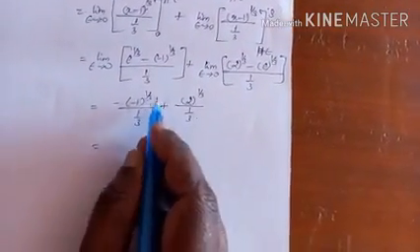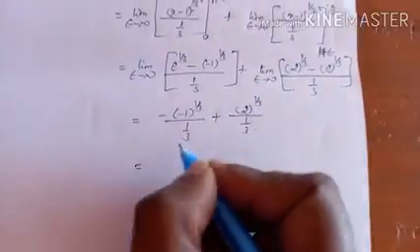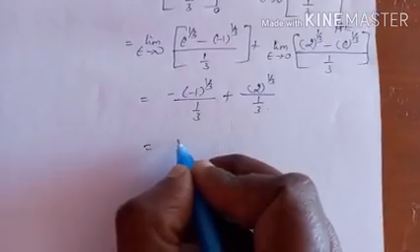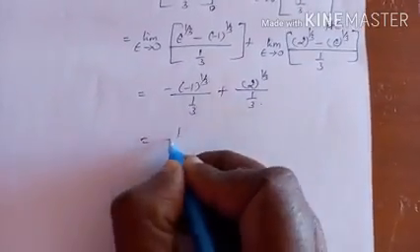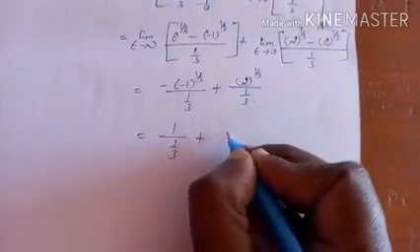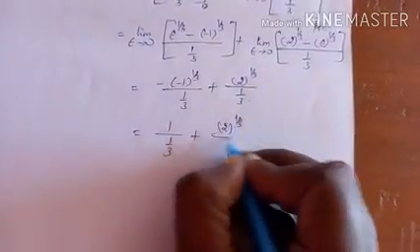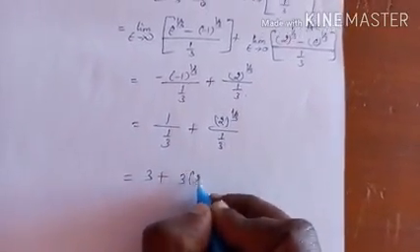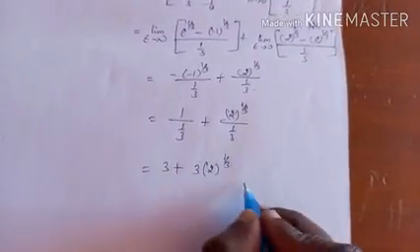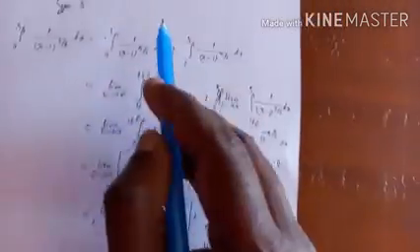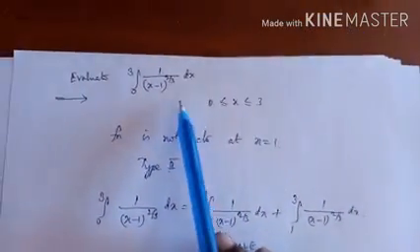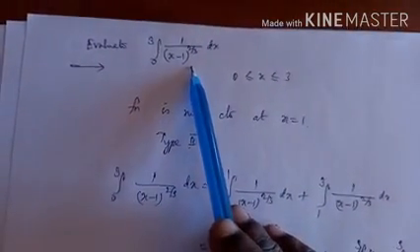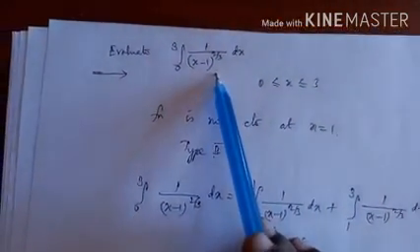What is minus 1 whole power 1 by 3? You use a calculator and check. Minus 1 whole power 1 by 3 is minus 1. So which is 1 by 1 by 3 plus 2 power 1 by 3 by 1 by 3. This 3 goes to the numerator: 3 plus 3 into 2 power 1 by 3, which is a finite answer. The question is whether it is convergent or divergent. Since the answer is finite, the given integral is convergent.